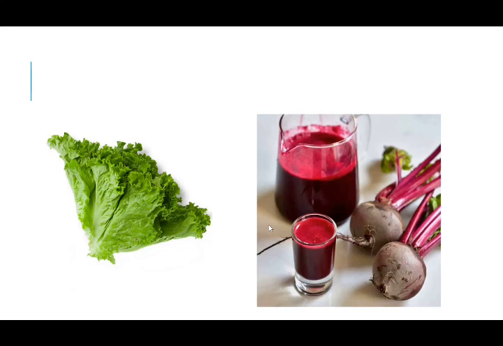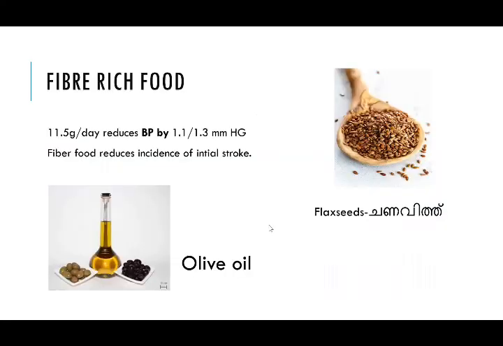Drinking a glass of beetroot juice daily is a very good thing for reducing blood pressure. Also, a fiber intake of approximately 11.5 gram per day reduces BP by 1.1 and 1.3. That is, a 1.1 millimeter fall in systolic and a 1.3 millimeter fall in diastolic blood pressure will occur. Also, fiber food reduces the incidence of initial stroke. Low fat dairy products and olive oil are the best for hypertensive people because olive oil is a source of monounsaturated fatty acids which reduce the diastolic blood pressure.